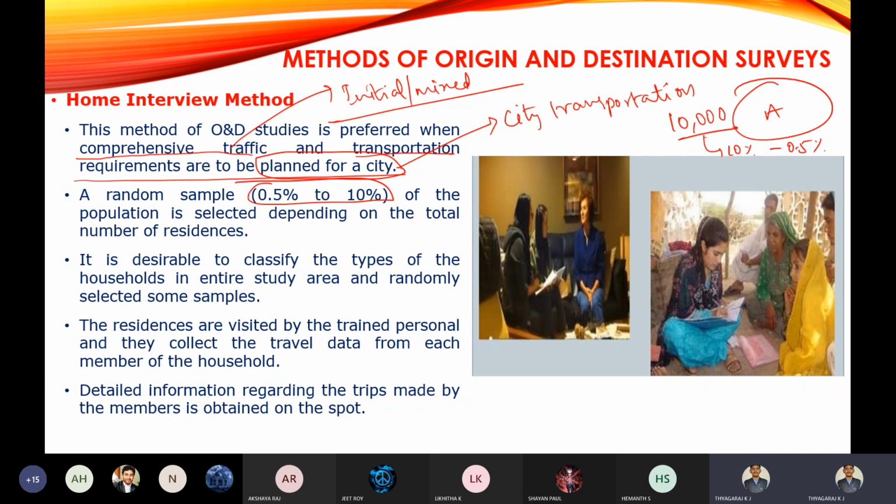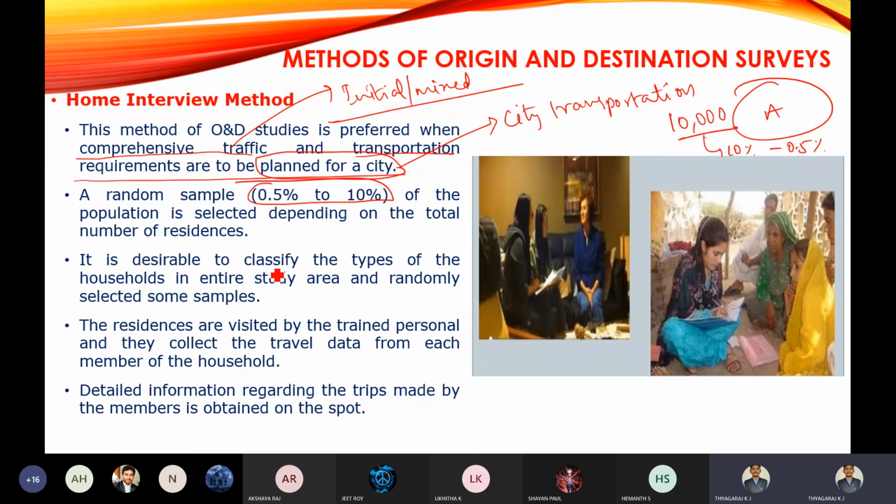What are those data? Again, I am telling: the origin. If you are a daily commuter, you will get the origin, destination, time of departure from the origin, time of arrival at the destination, type of transport used, how many passengers. All those data you are going to collect in the house itself without moving to the field or road. All the data will be collected in the house itself.